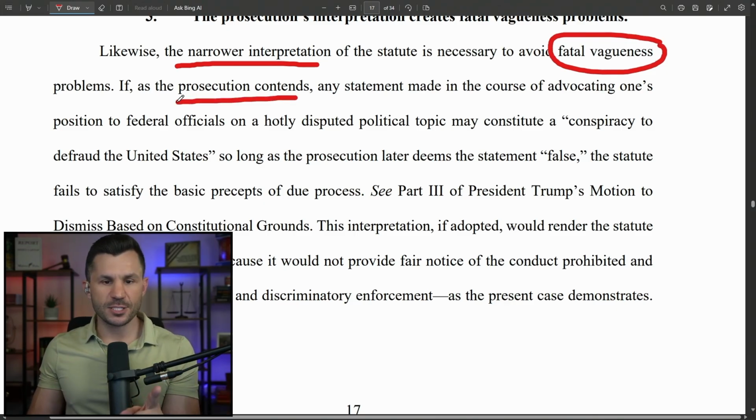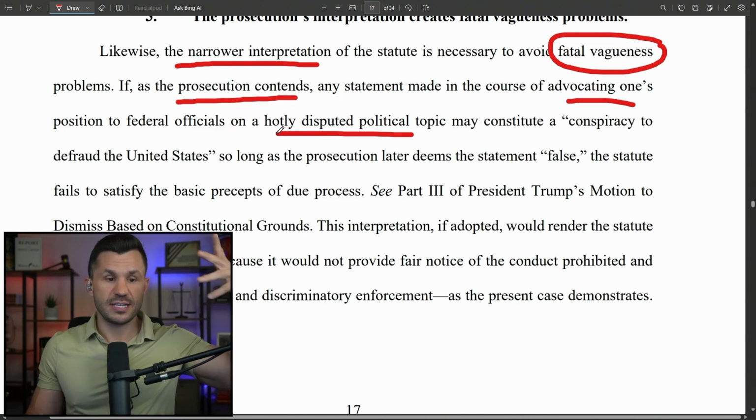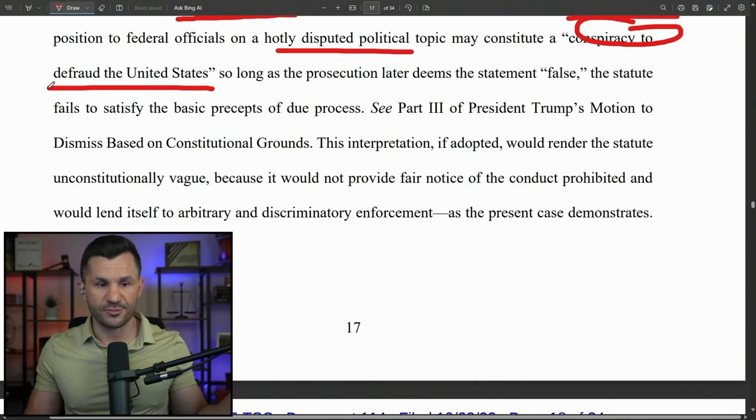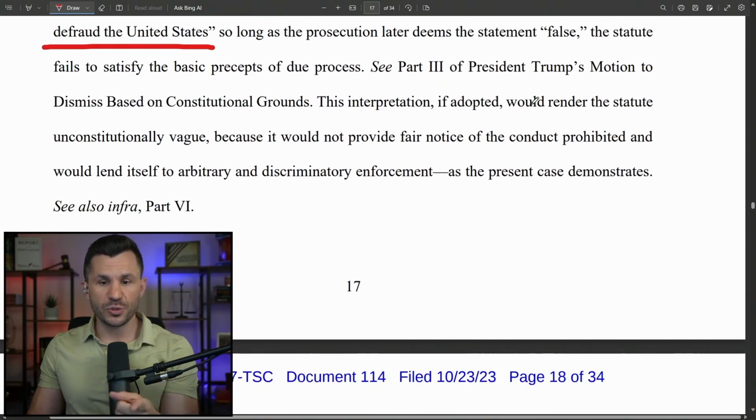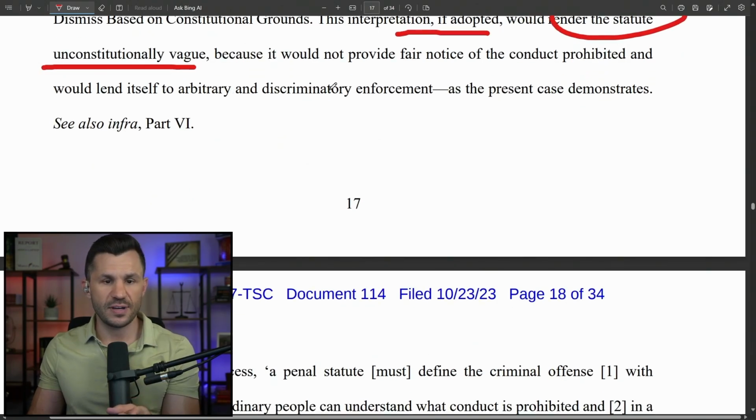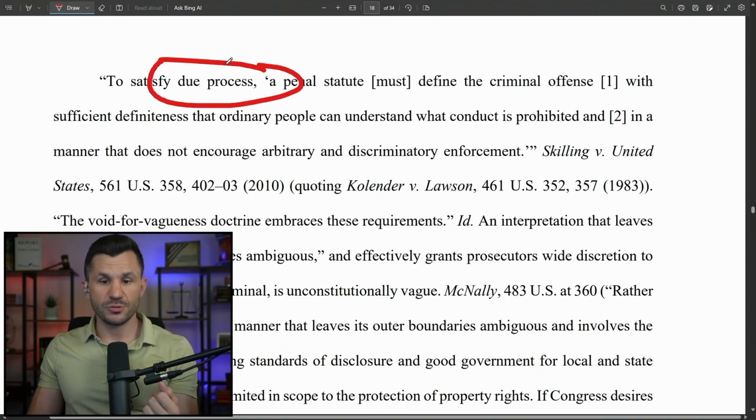If, as Jack Smith contends, any statement made in the course of advocating one's position on any hotly disputed political topic, in other words, if any politician says anything and that statement can constitute a conspiracy to, quote, defraud the United States, that is going to be just exploited. This interpretation, if adopted, would render the statute unconstitutionally vague because it would not provide fair notice of the conduct that is prohibited. And we know that that's a due process problem.